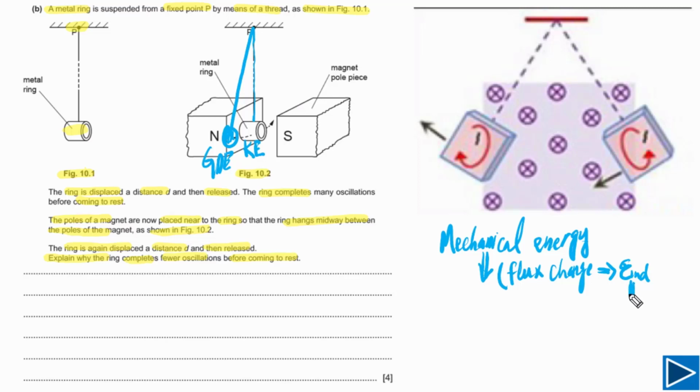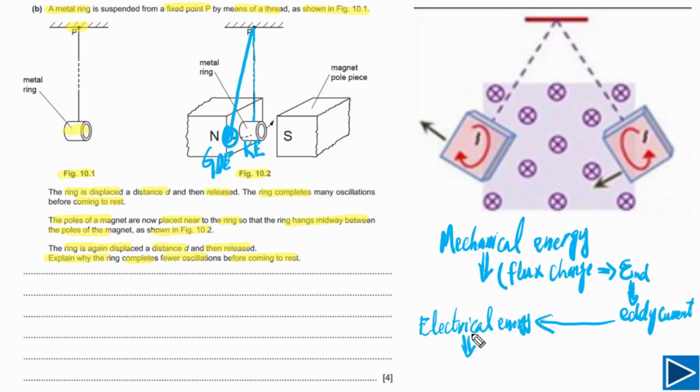When EMF is induced, there will also be induced current, or simply we can say eddy currents will be produced. When eddy currents are produced, it simply means that the mechanical energy has been converted into electrical energy. So we can write down: mechanical energy will be converted into electrical energy.